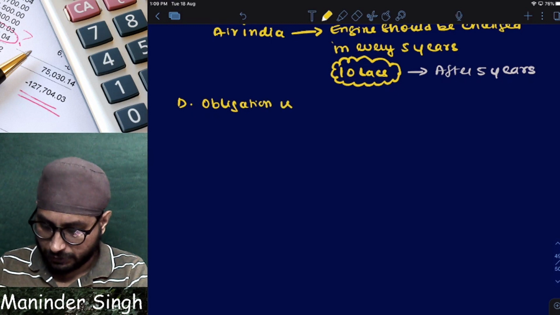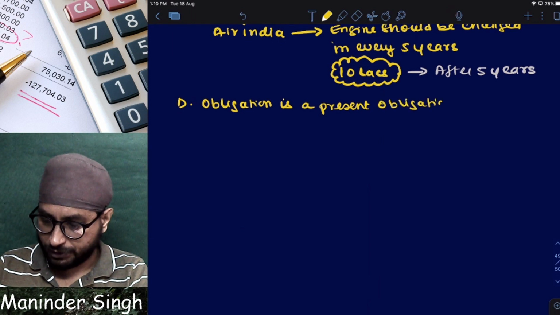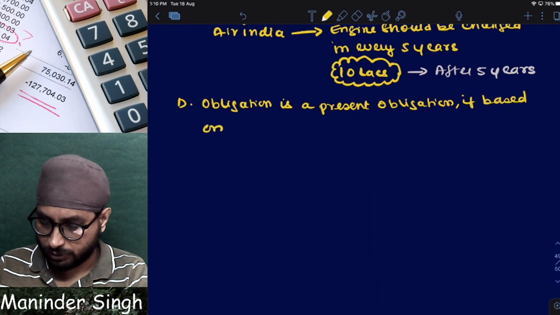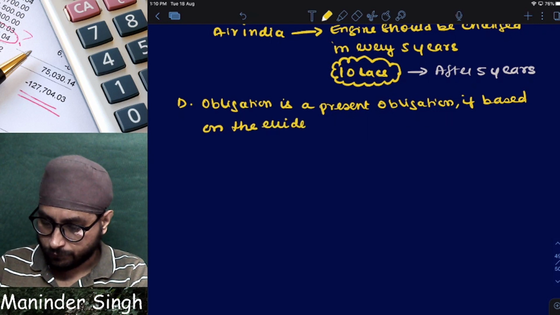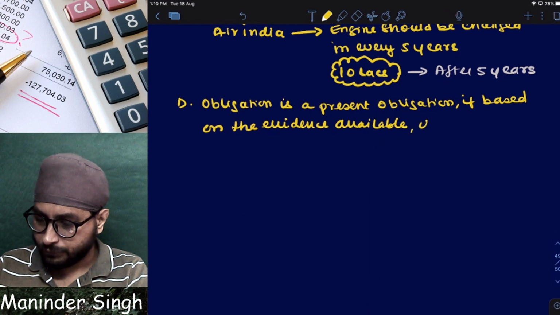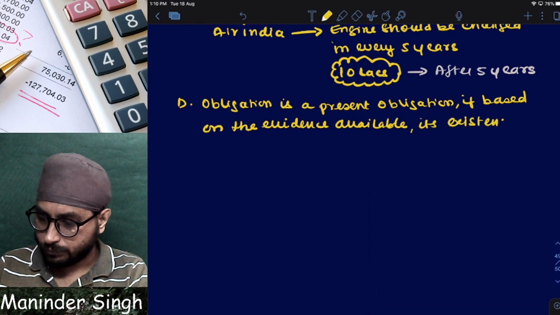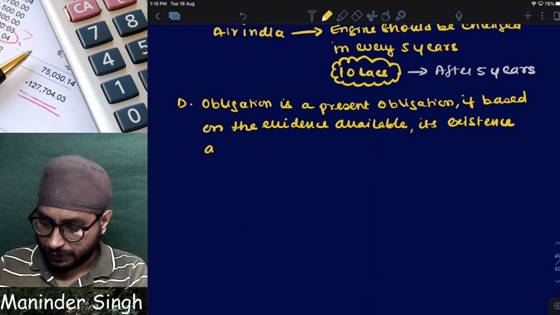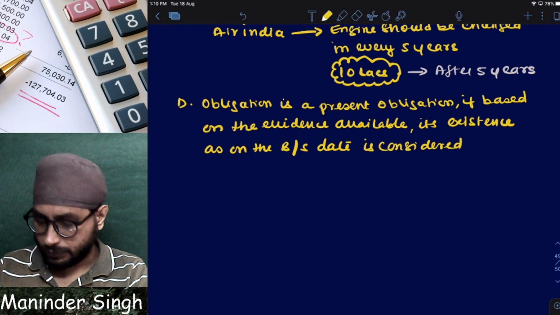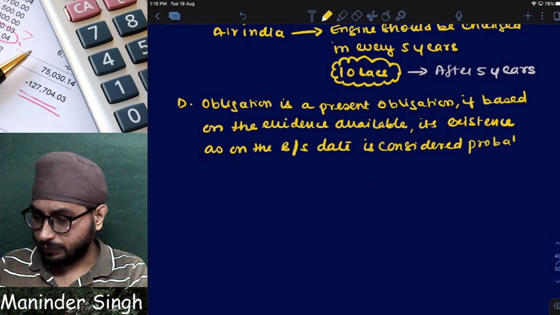Obligation is a present obligation if, based on the evidence available, its existence as on the balance sheet date is considered probable.